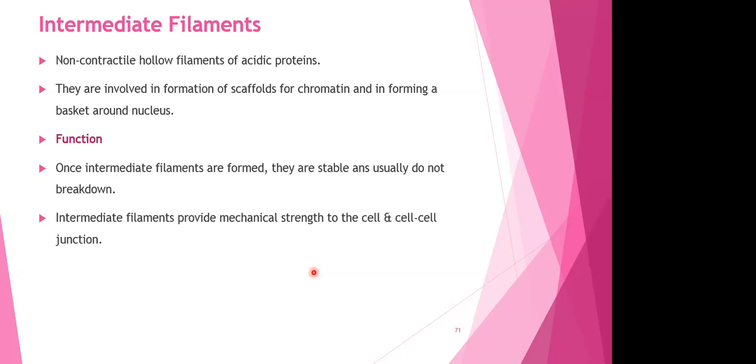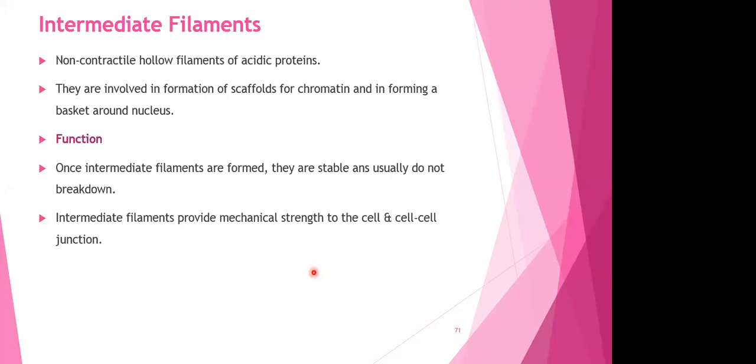So these intermediate fibers are going to make basket-like or scaffold-like protective coverings on the nucleus, and they are also involved in cell division. Once intermediate filaments are formed, they are stable and usually do not break down. Intermediate filaments provide mechanical strength to the cell.